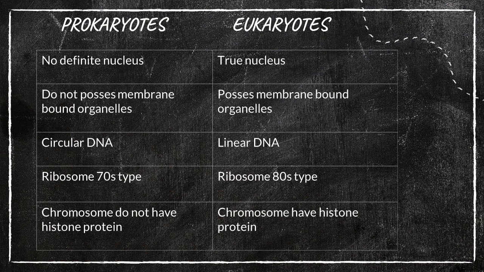But here, prokaryotes do not have histone protein, but in eukaryotes, the chromosome has histone protein. So this is some basic difference between prokaryotes and eukaryotes. Bacteria means we can say it is a prokaryotic cell, so it may have all these characters explained here. Eukarya means eukaryotic cells that have all these characters whatever we explained here. Do you get me, students?